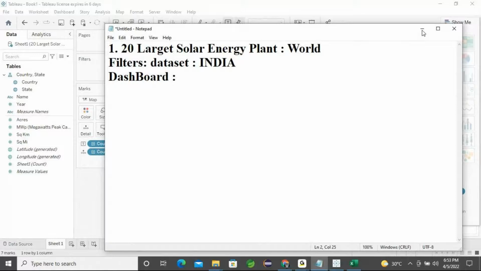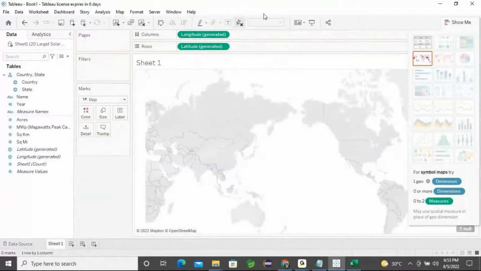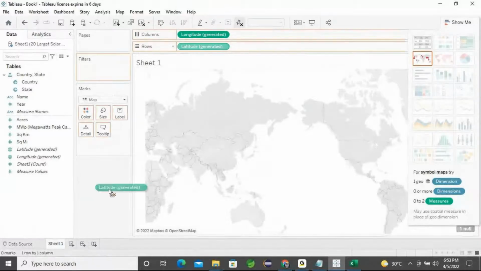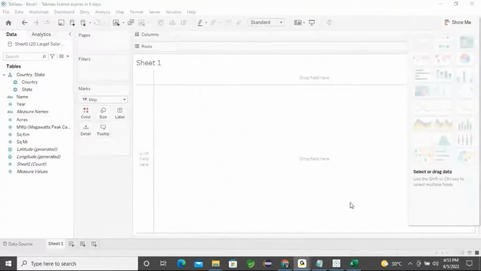So now I'll remove all the columns. I don't want any data here, so I removed all the values. Now you can start working with the filters for India. Is it clear for now? I don't want to see it world-wise. If you want a world-wise report you can also generate it, but my requirement is for India, for the locations, whatever states are there. Any doubts?